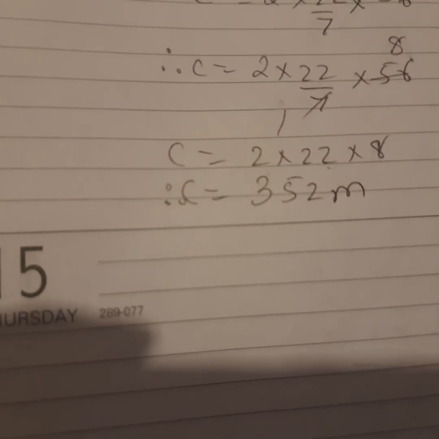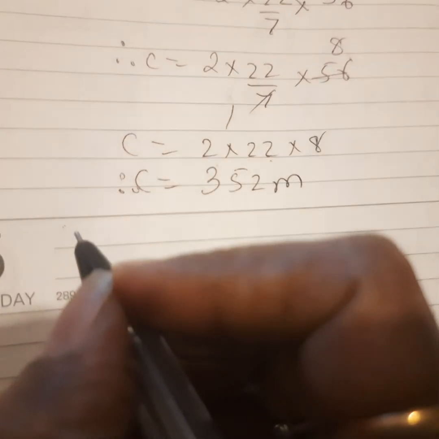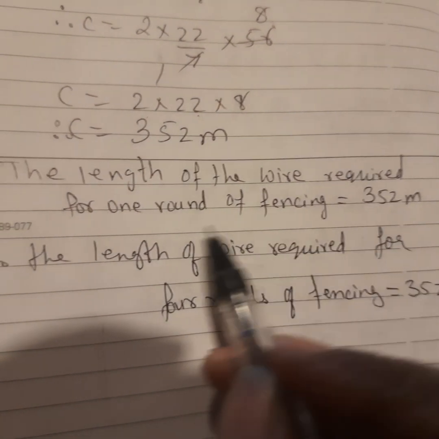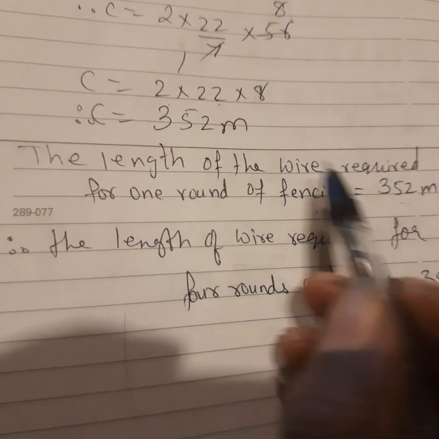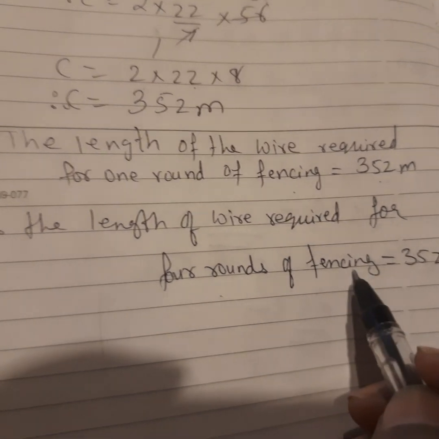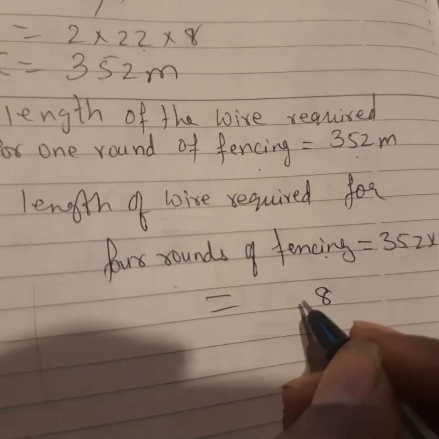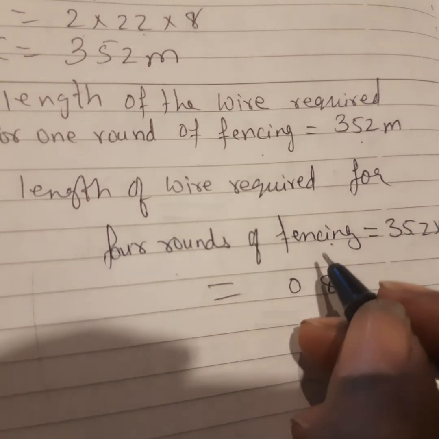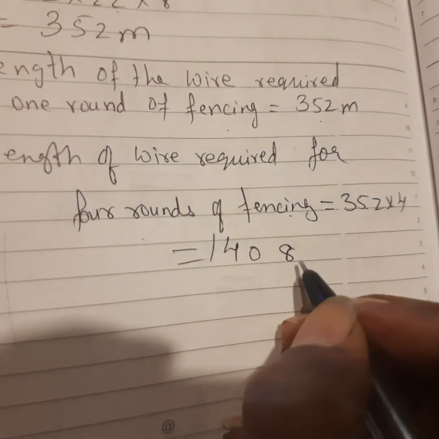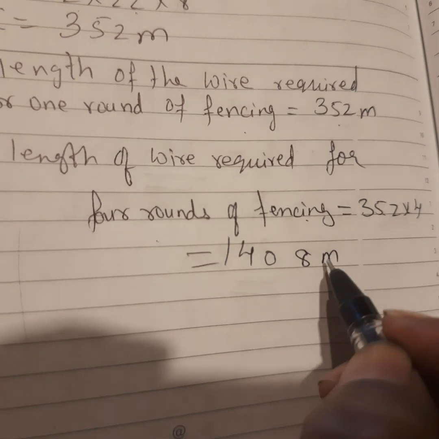So let us continue. You will write down the length of the wire required for one round of fencing is equal to 352 meter. That is the circumference of the circular garden. Therefore the length of wire required for 4 rounds of fencing will be 352 into 4. 4 2s are 8, 4 5s are 20, 0 to carry, 4 3s are 12, that makes up 14. So 1408 meter. So for 4 rounds it is 1408 meter.